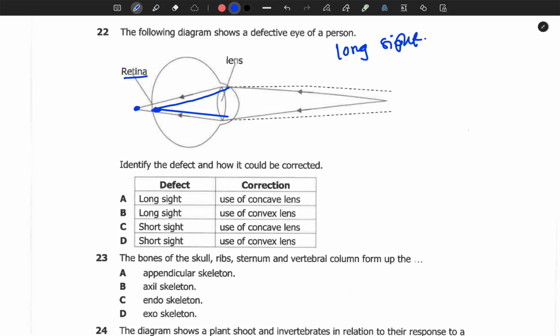So this can be due to the size of the eyeball. So now, how can we correct this defect of long sight? So we need a convex lens. So a convex lens will force the rays of light to bend more so that they can meet on the retina. So the lens is not managing to make light bend to an extent of falling on the retina. So the lens is needed to help light bend more so that it can fall on the retina. Thus, the answer here is B.